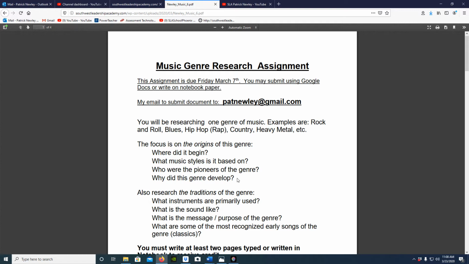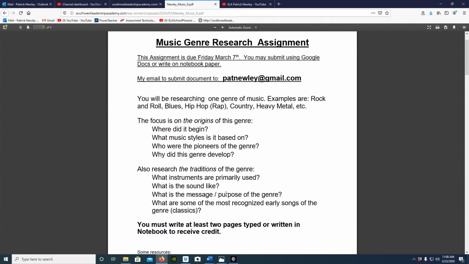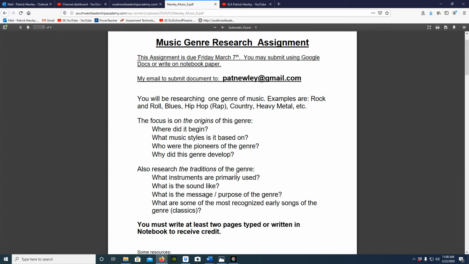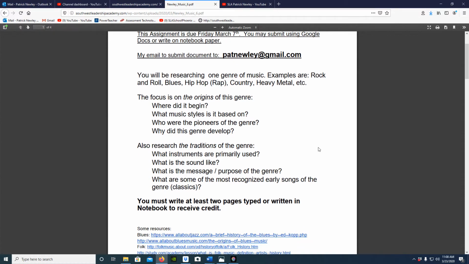You're also going to research the traditions of this particular genre, meaning what instruments are primarily used in this genre. What is the sound of the music like? What is the message, right? What is the purpose of the genre?